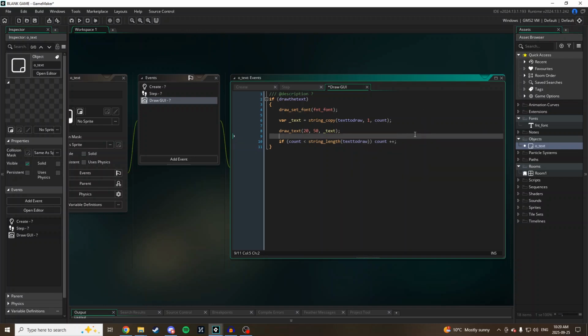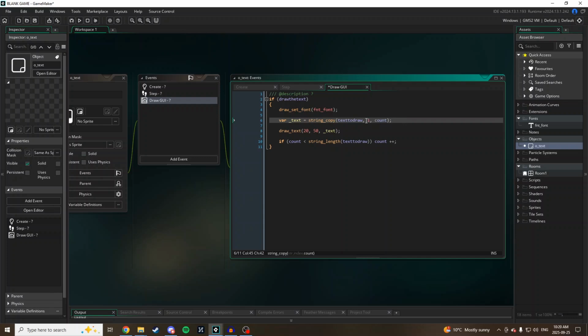Okay, so what am I doing here? First I'm seeing if draw the text is true, and if it is true, I'm going to be setting my font so that I draw the text in the proper font. Finally, I'm creating a local variable, and I'm grabbing the string copy of text to draw, 1 and count.